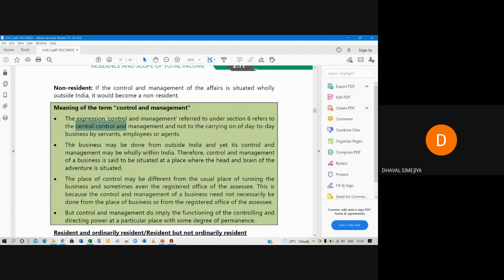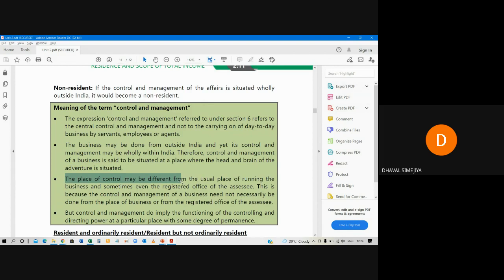Now, the business may be done from outside India. It may or may not be in India. Business may be outside India, yet its control and management may be wholly within India. Therefore, control and management of business is said to be situated at a place where the head and the brain of the adventure is situated. Look, the wordings: head and brain is situated. Karta.